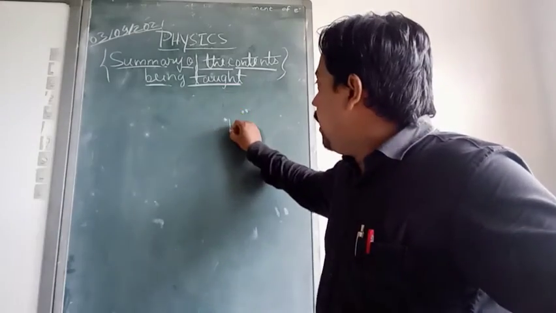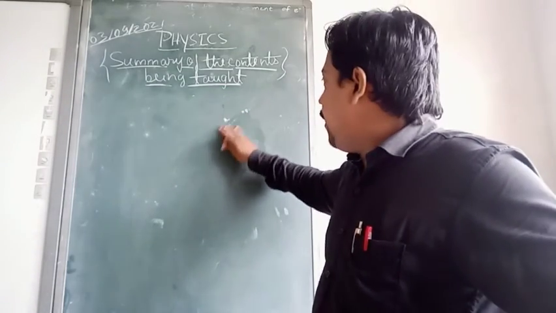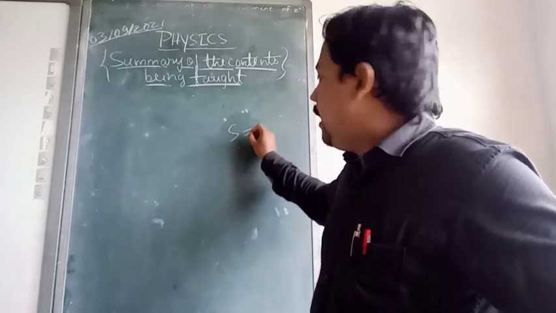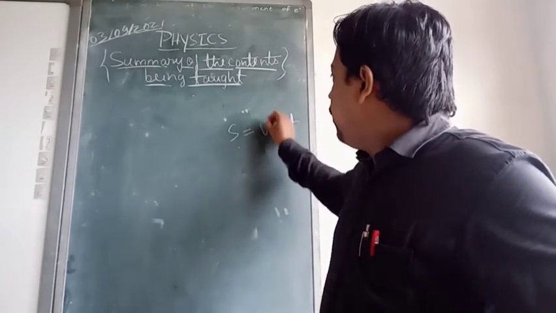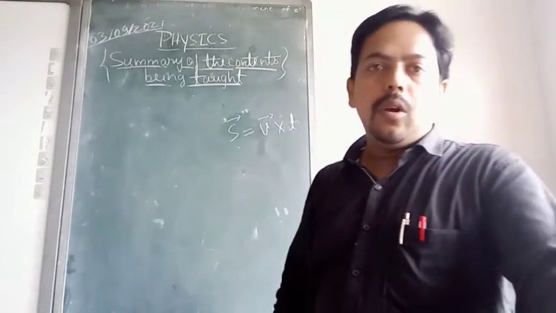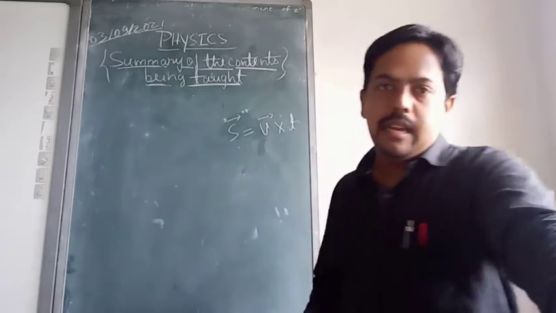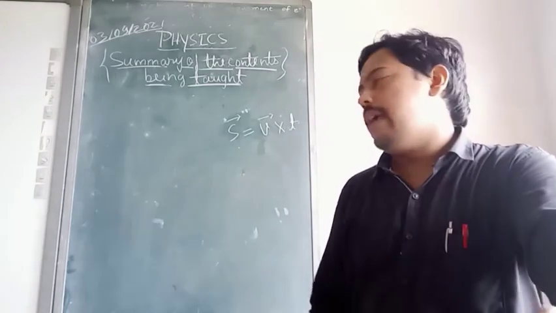For example, if I am denoting my displacement as d, or as s, then it is represented as velocity into time. Velocity is a vector quantity and displacement is also a vector quantity. And time is what? Time is a scalar quantity. Everyone knows the definition of vector quantity and scalar quantity.